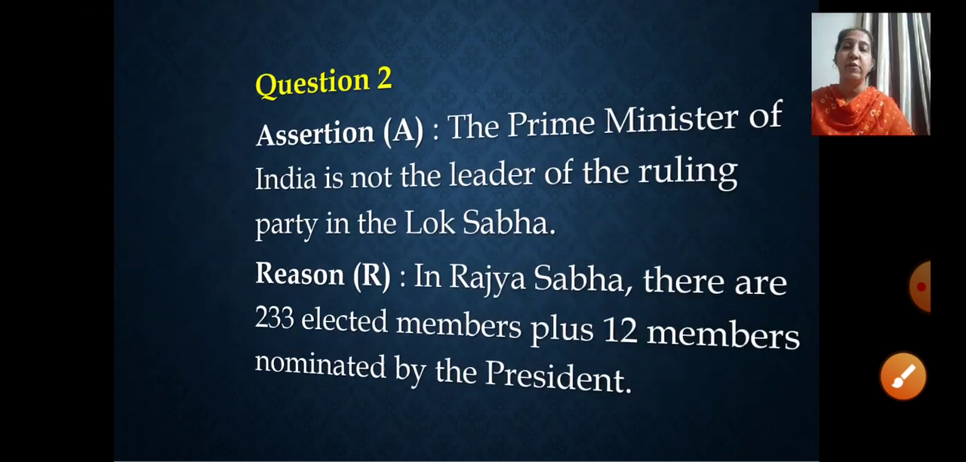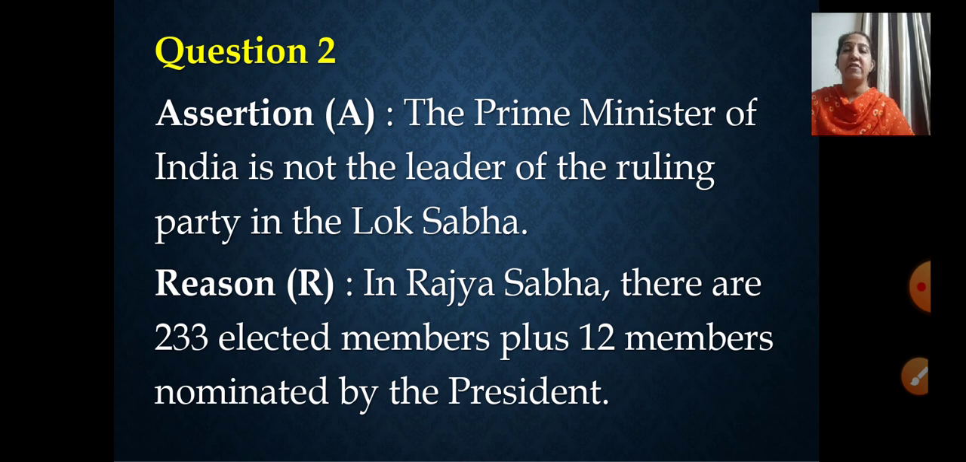Now just have a look at the second question here. See the assertion: The Prime Minister of India is not the leader of the ruling party in the Lok Sabha. Read it properly, attentively. One more time: The Prime Minister of India is not the leader of the ruling party in the Lok Sabha. This is the assertion. And the reason is, in Rajya Sabha, there are 233 elected members plus 12 members nominated by the President. Now children, those who have really understood this concept have already chosen the option also, which one is going to be correct.